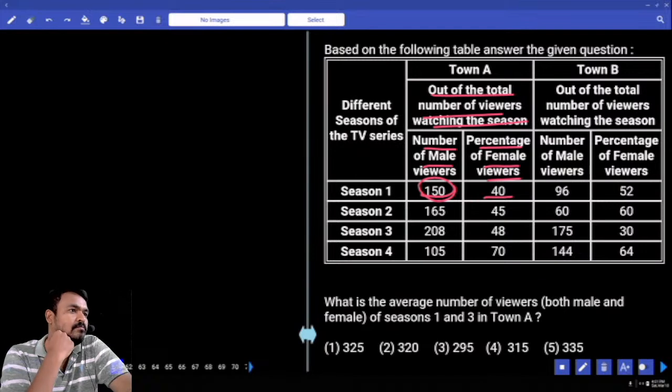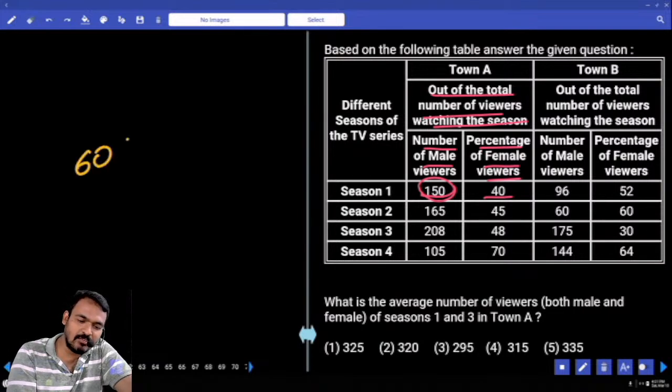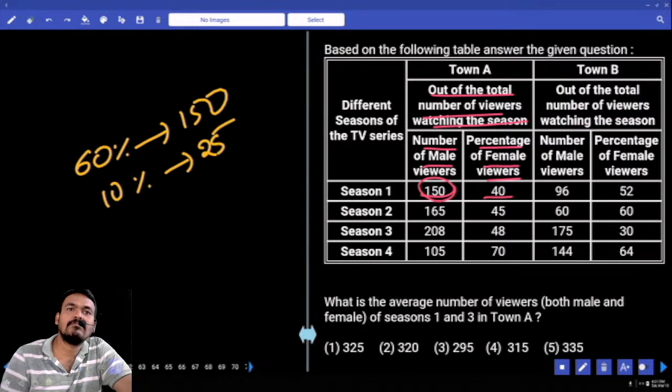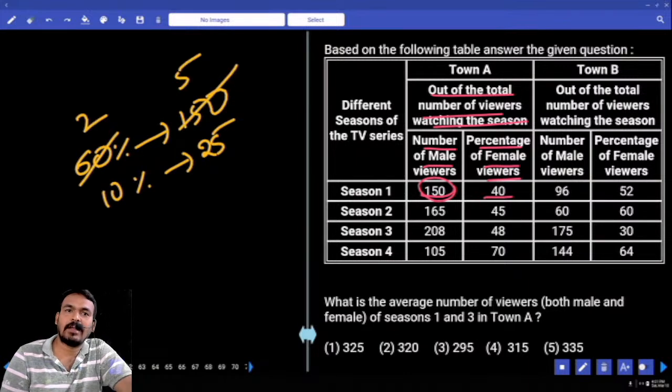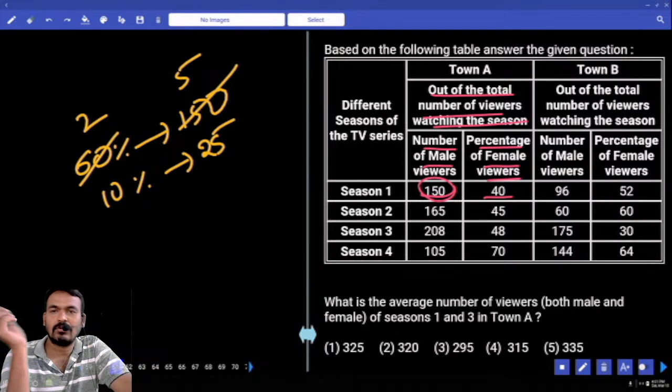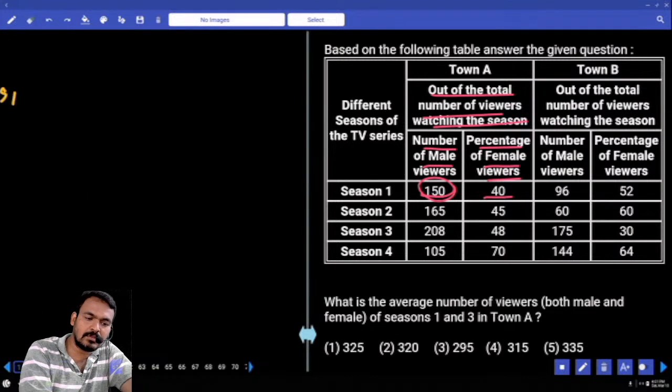60% is 150, so 10% is 25, and 40% is 100. What is the 60% value? 150. What is the 10% value? 25. 32 times 30, how many times? 5 times. Then every 2% equals 5, so what is the 1% value? 2.5. Then in season 1, what are the male viewers?